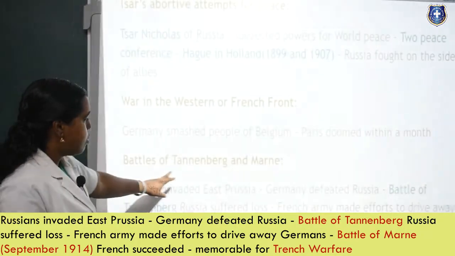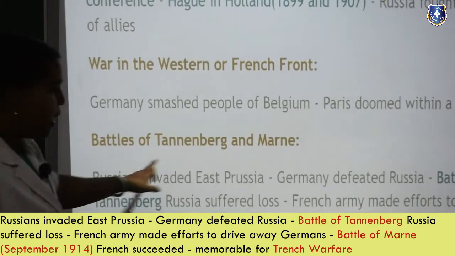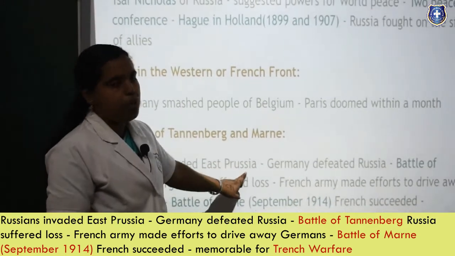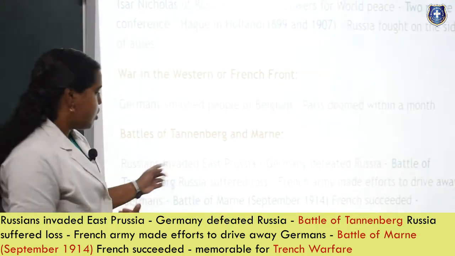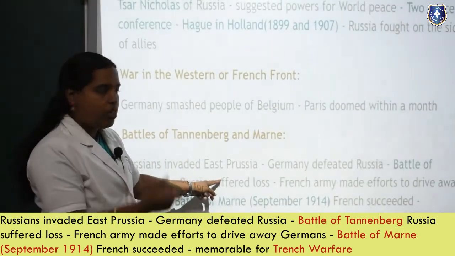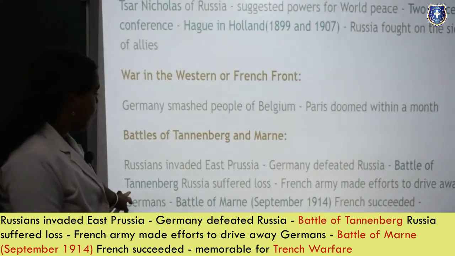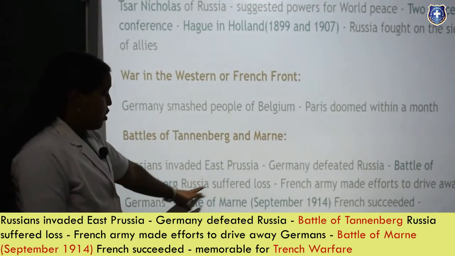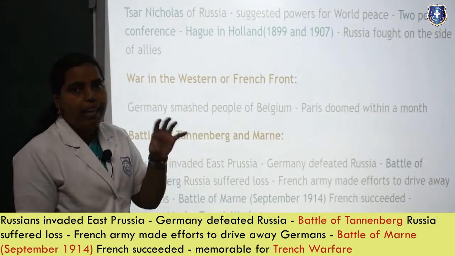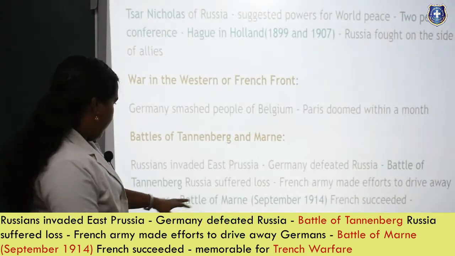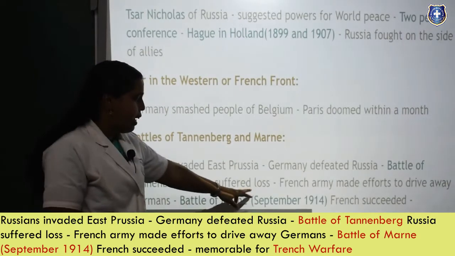Now the next one is the Battles of Tannenberg and Marne. The Russians were targeting East Prussia. East Prussia was a part of Germany, and what did Germany do? When the Russians were attacking East Prussia, Germany attacked Russia. Finally, Russia was defeated in the Battle of Tannenberg. Russia suffered a great loss because it did not have a very well equipped army or military force.